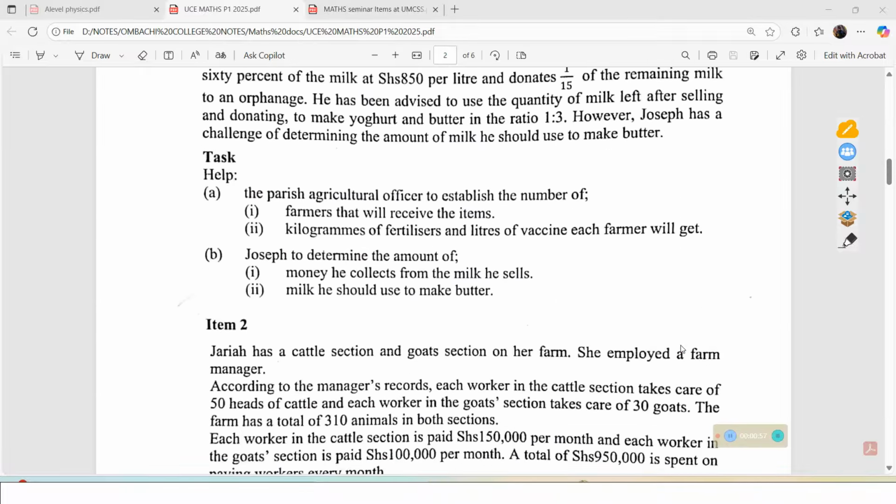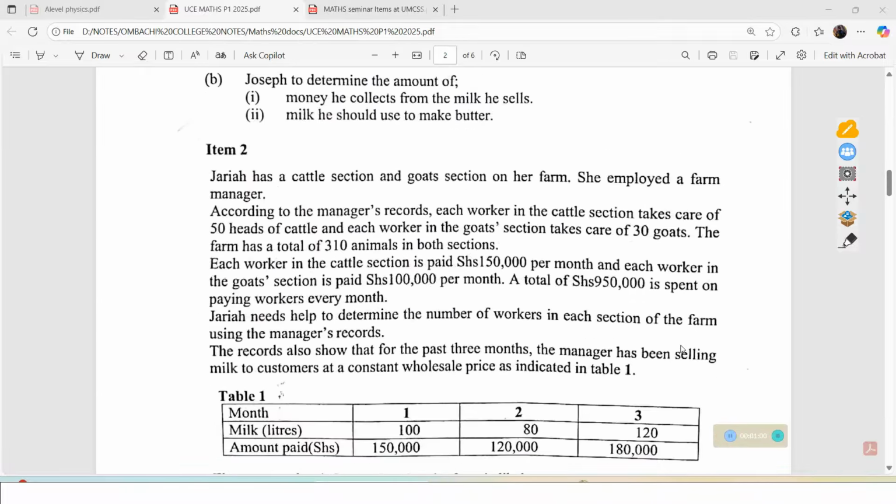And before we come to item number 2, it is important to know what topics or areas are considered under item number 2. That is the item which comes from what we call patterns and algebra. Under this, you expect topics like sequence and patterns, equations of lines and curves.